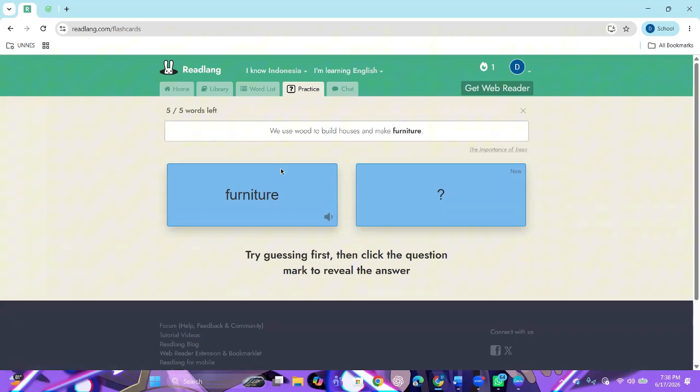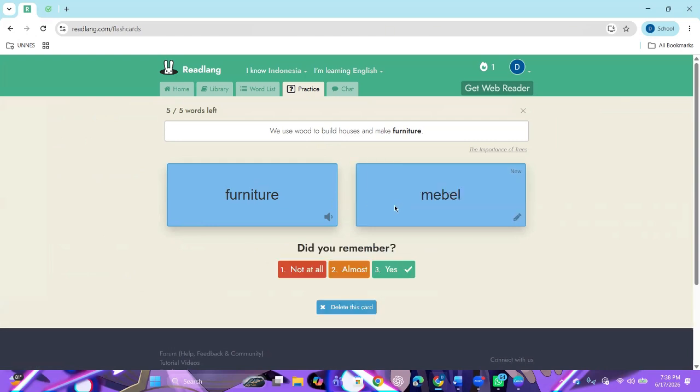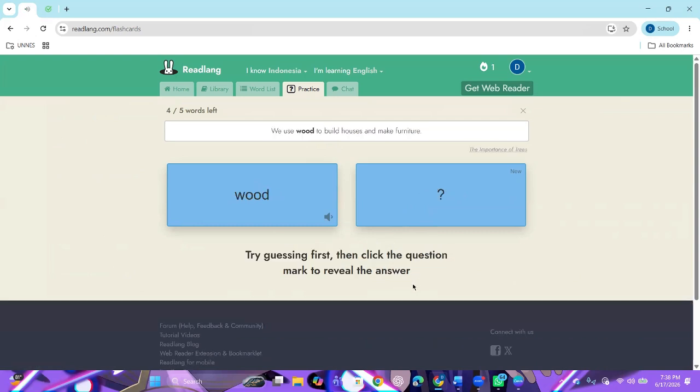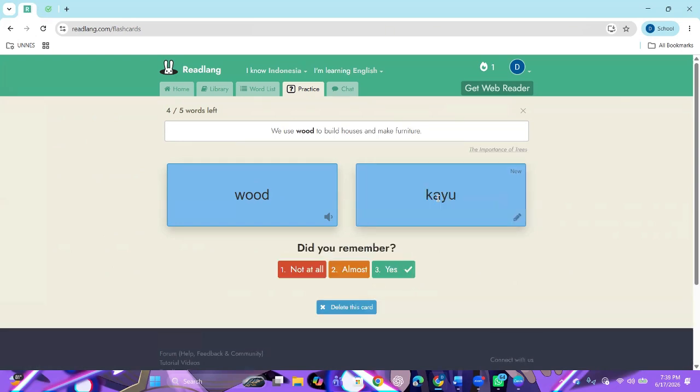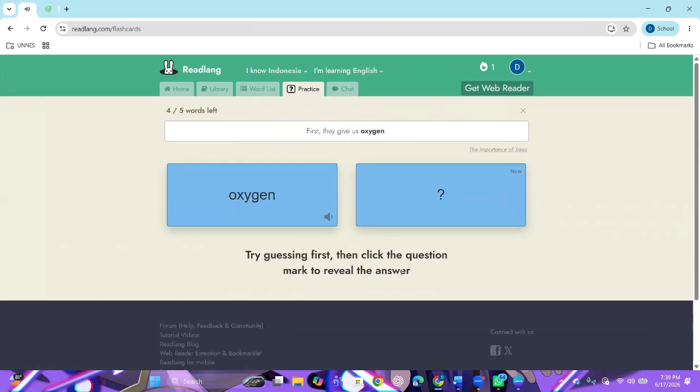Okay. We use wood to build house, make furniture. Do you remember that the meaning of furniture is mebel, Toha? Yes, sir. Right, yes. Next, what about food? Kayu. Alright, correct.